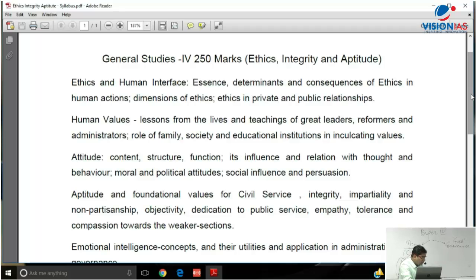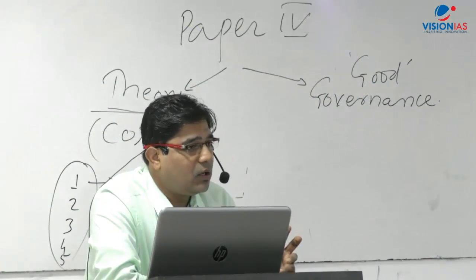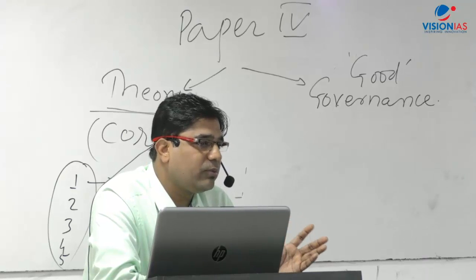Determinants of ethics is what determines every individual's value system. We have been a part of a society, and we have been affected by different elements of the society, right from family, school, your peer group, media, social media, religion. These are the aspects which determine the value system of a particular person. And likewise, we have different value systems possessed by different people.